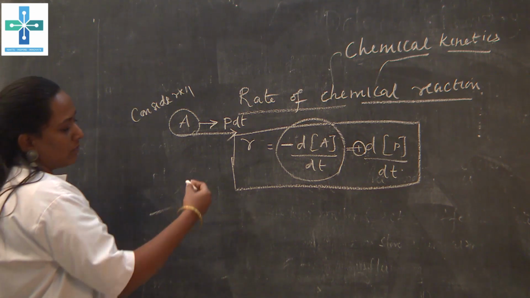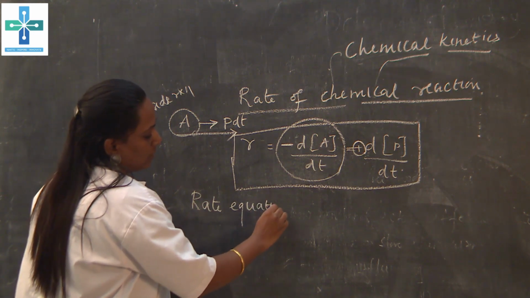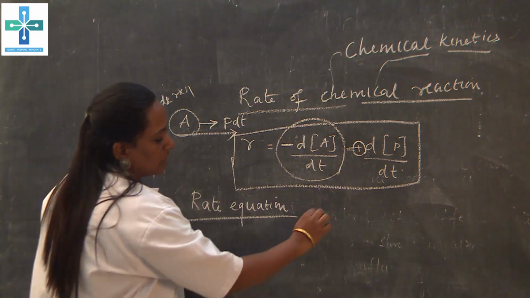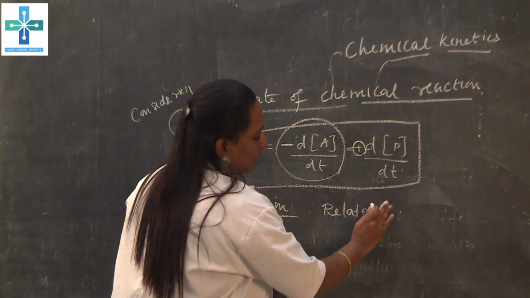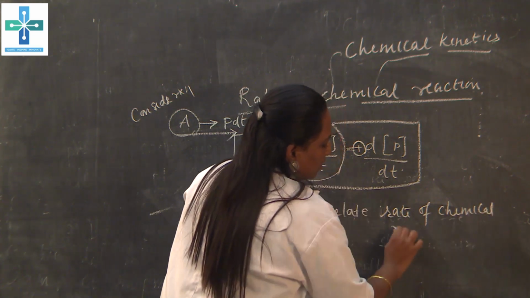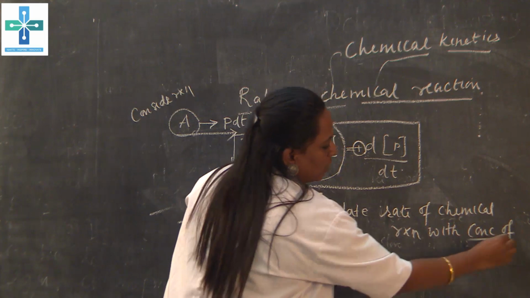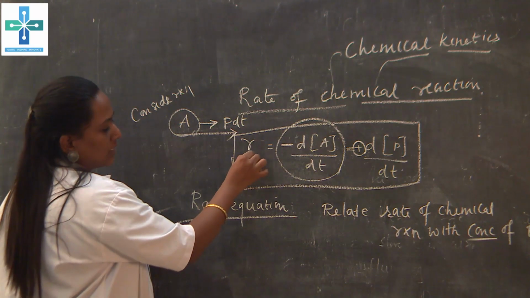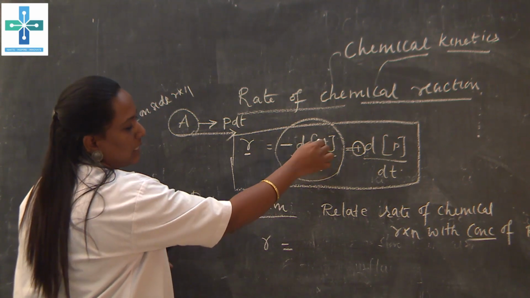Followed by this rate of chemical reaction, you can write the rate equation for this reaction. So what is this rate equation? The rate equation relates the rate of the reaction with the concentration of the reactant. You already know what the rate of the reaction is and how it is expressed. The rate of the reaction is expressed as R and the concentration of the reactant is taken as A.